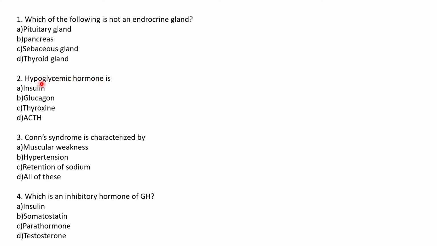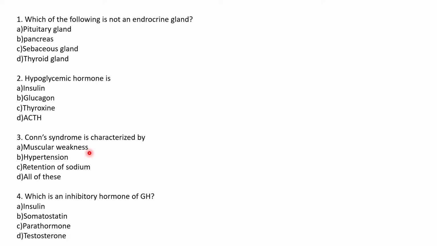Hyperglycemic hormone is glucagon, and the hypoglycemic hormone is insulin. Insulin always reduces the blood glucose level, whereas glucagon increases the blood glucose level. So supposing the question was hyperglycemic, you would have given glucagon, but since it is asked hypo, your answer would be insulin. Conn syndrome is characterized by all the options are true. So my answer would be all of these.